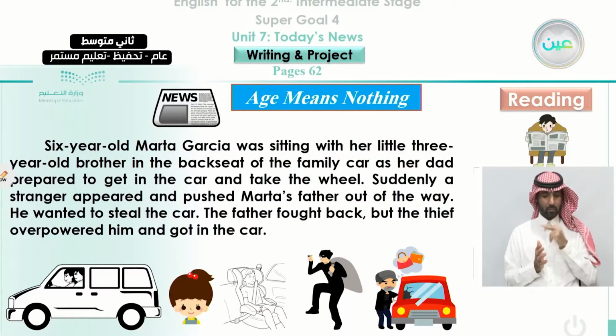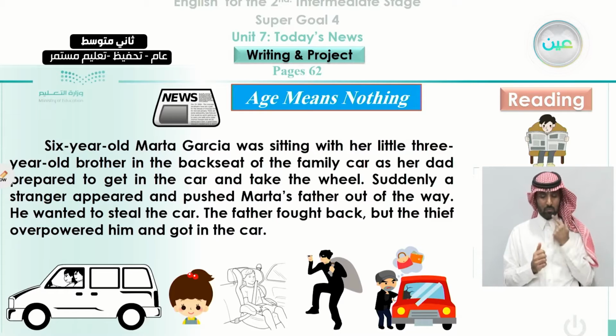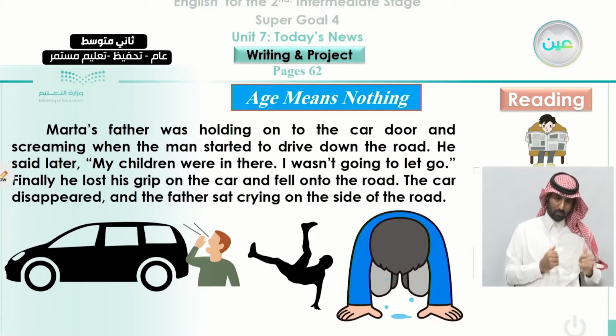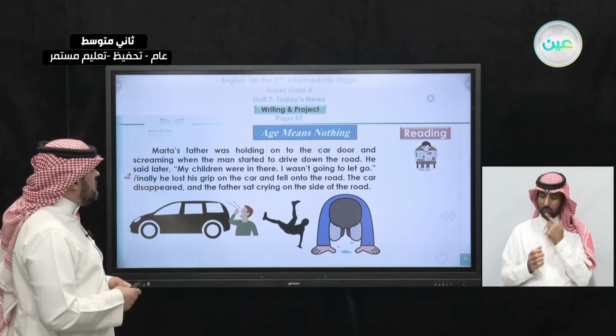This is the first paragraph of the reading, when the writer introduced the story of the brave girl, Martha, and how she will save her little brother. Also, we talked about, in the second paragraph, the father and his action and reaction to the carjacker, and how the carjacker overpowered the father and took the car.